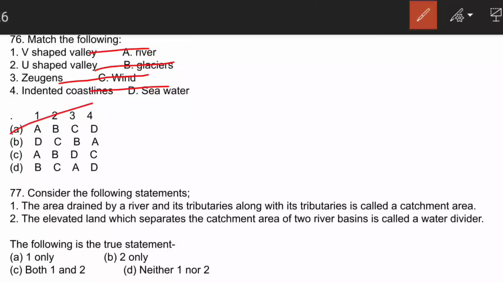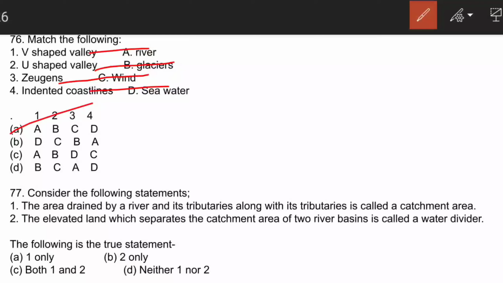Mushroom rocks, pedestal rocks, zygons, yardangs, all these are formed by wind action. We have cliffs, we have stacks, we have chimneys, we have wave-cut platform, indented coastlines formed by seawater. We have lappies, we have sinkhole, ovalas, dolines, cockpits, collapsings, solution pan, blind valley, karst solution valley. These are formed by groundwater. These are very, very, very important.